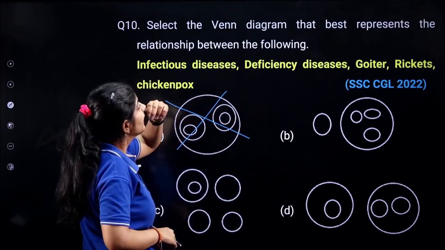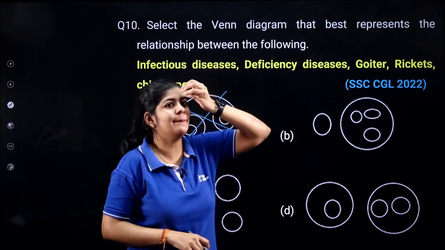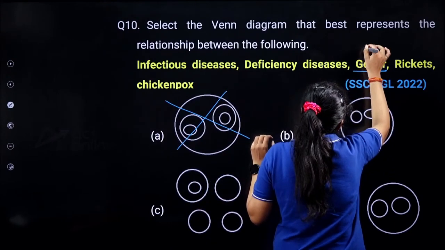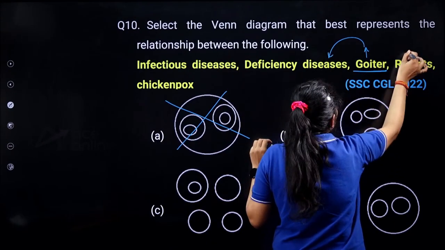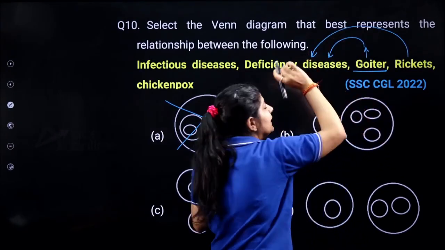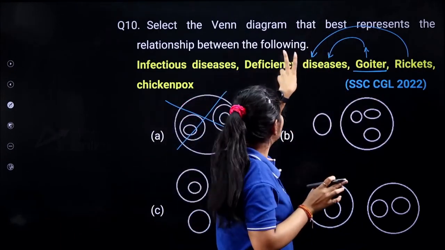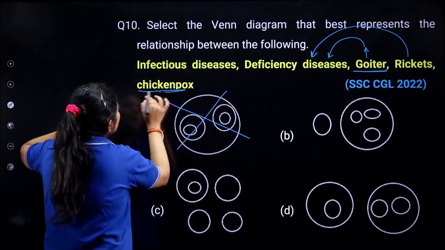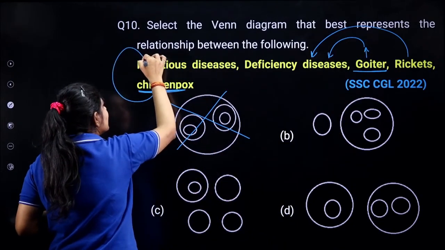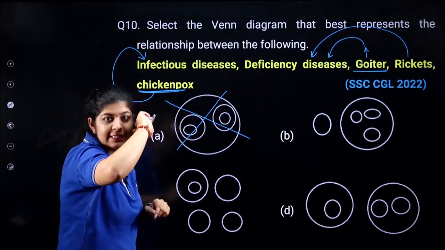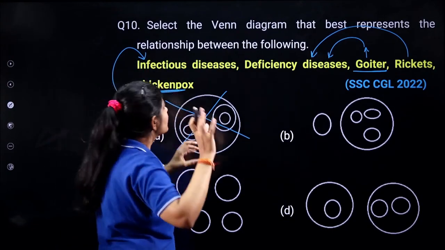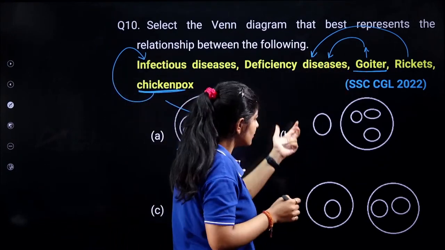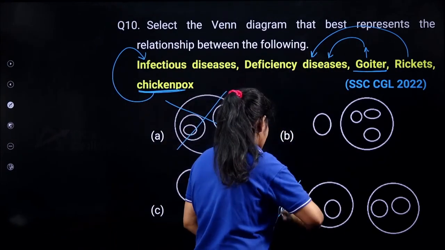Okay. Now, whether you know the rest or not, we know that this happens because of iodine deficiency, right? And this happens because of vitamin D deficiency. So in deficiency disease, these two will come. And we know that chickenpox occurs because of an infectious disease, because of some virus and all. So we know that this belongs to this one and these two belong to this one. So we will go with our option number D.